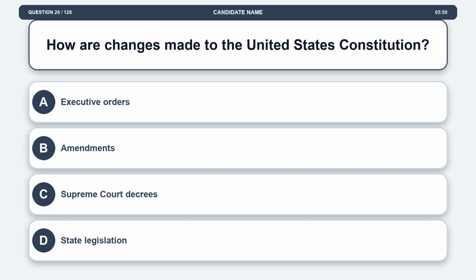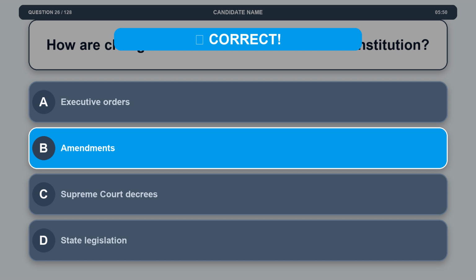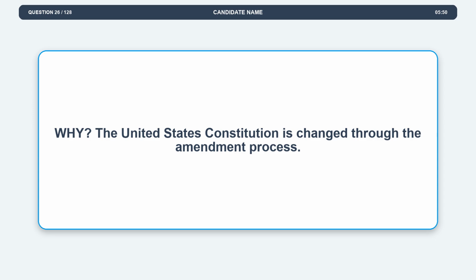Question 26. How are changes made to the United States Constitution? Option A. Executive orders. Option B. Amendments. Option C. Supreme Court decrees. Option D. State legislation. The correct answer is option B. Amendments. Explanation. The United States Constitution is changed through the amendment process.